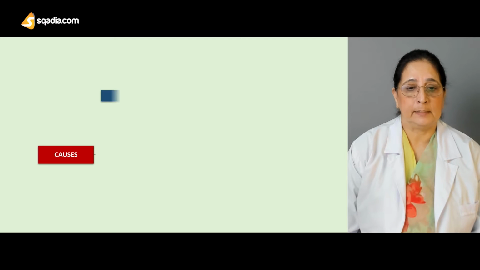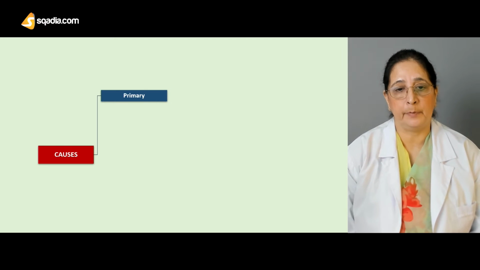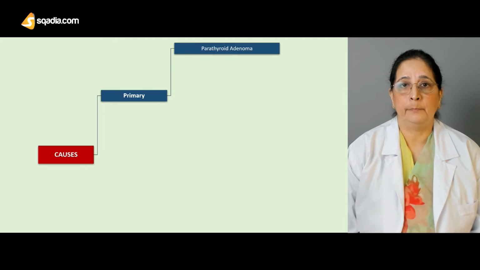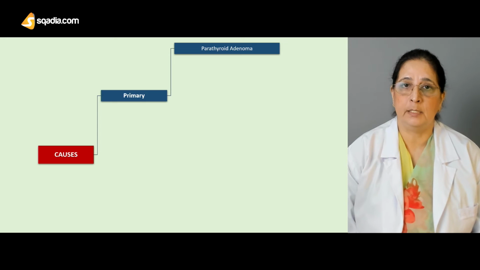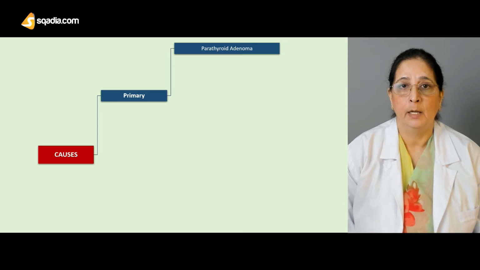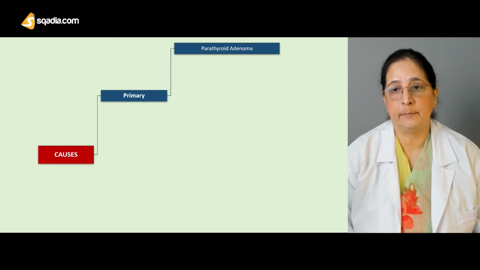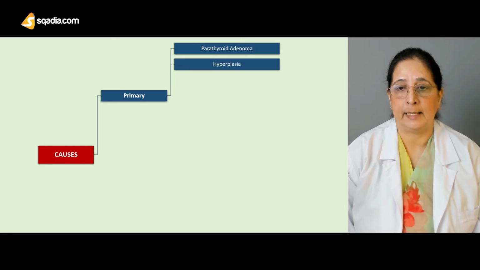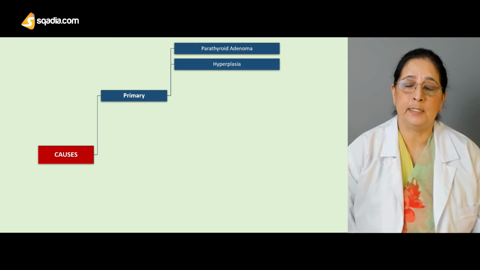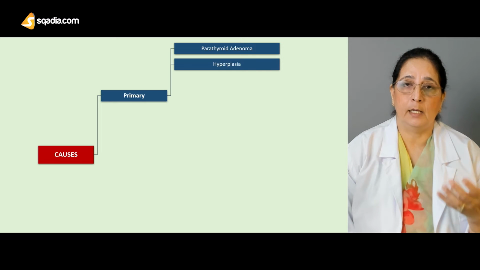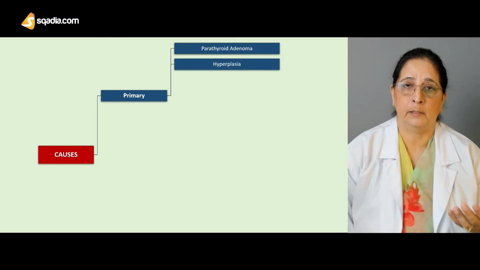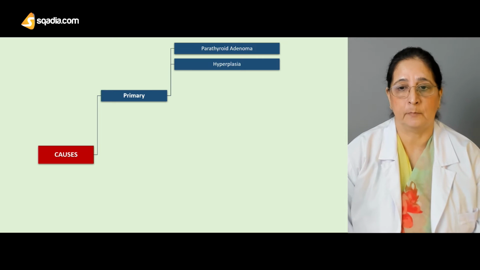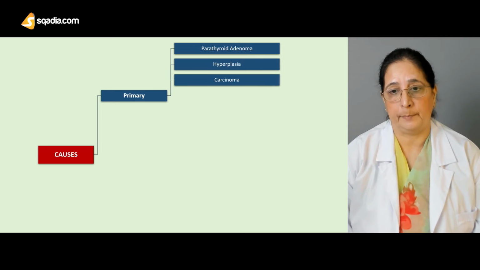Now, the different causes of primary, secondary, and tertiary types of hyperparathyroidism. First, primary hyperparathyroidism. The parathyroid adenoma is the very common cause of primary hyperparathyroidism, and an adenoma is a small tumor in the parathyroid gland. Then hyperplasia. Hyperplasia is an increase in the number of cells, and it also causes primary hyperparathyroidism.